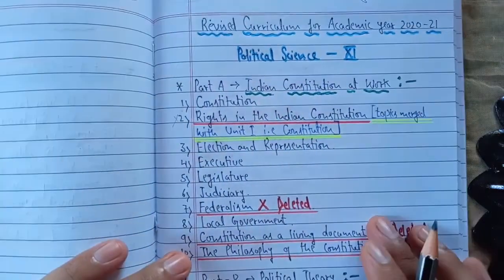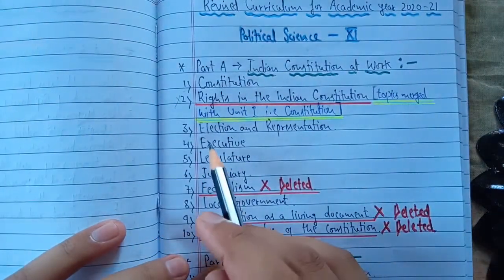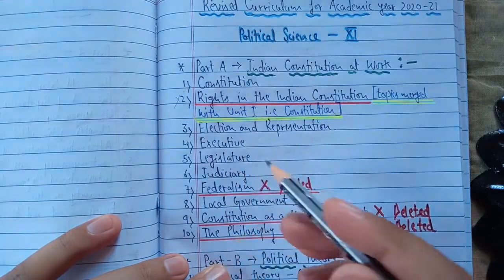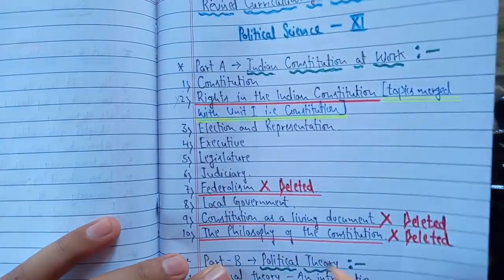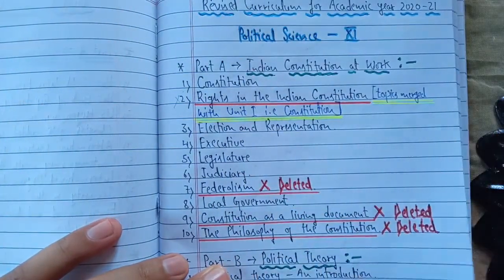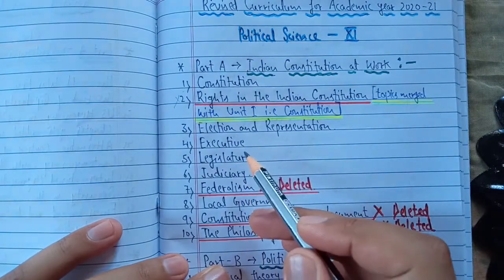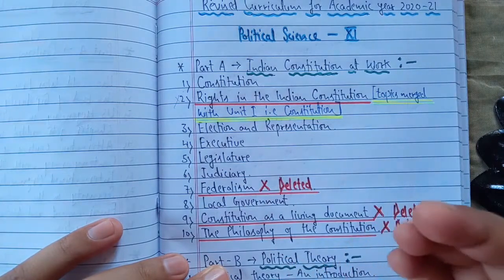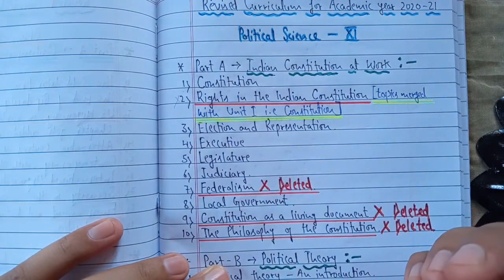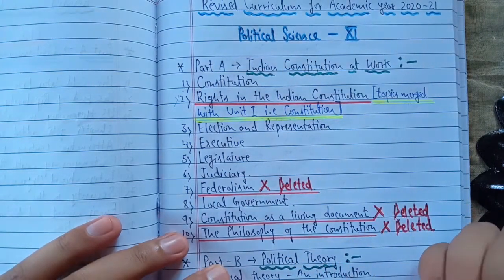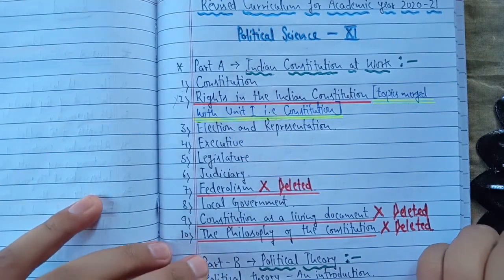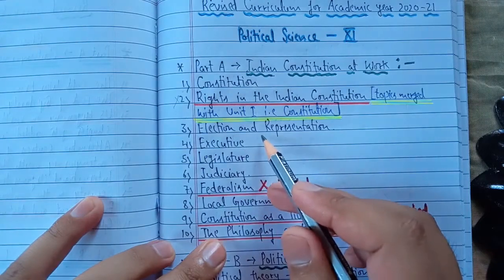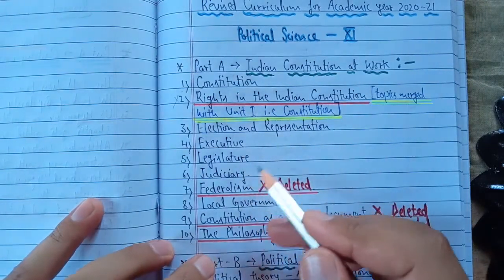Then I'm just giving you a view, you can see it. Then this chapter will be there, election and representation. Also those chapters are there. Many of the important topics are there, but a few topics have been cut off from these chapters also. I will tell you the details of those cut off topics later on, or I will send you the details of all the revised curriculum of class 11th political science in your class WhatsApp group, so you can see it there. So these chapters are there: election and representation, executive, legislature, judiciary.